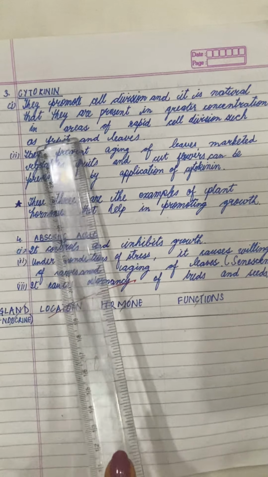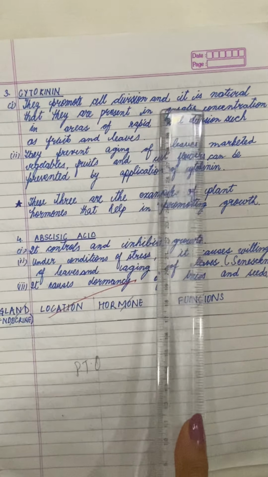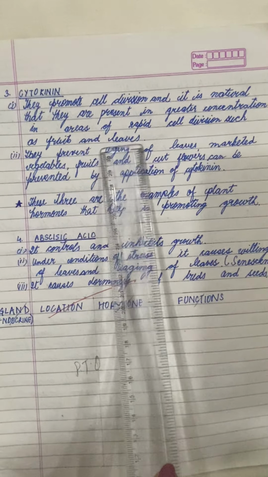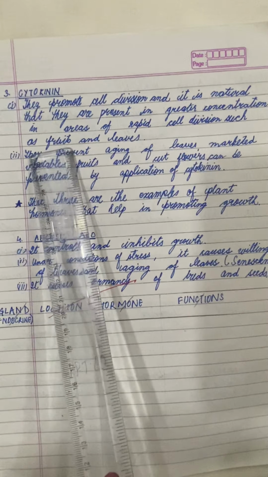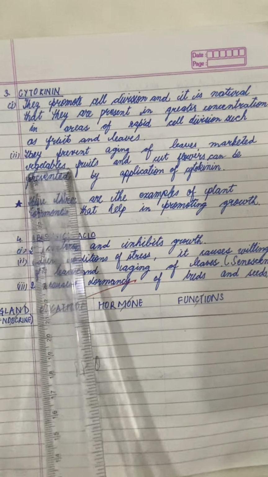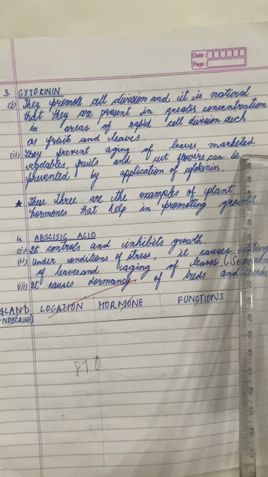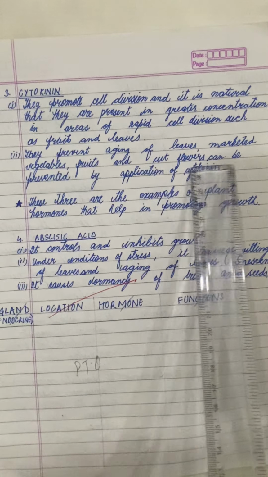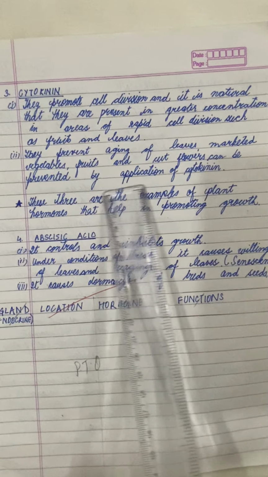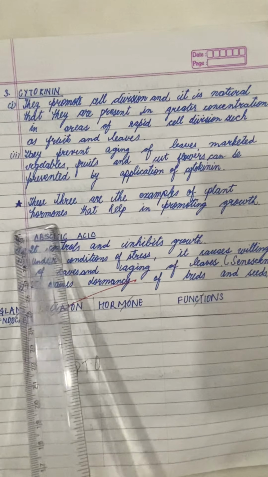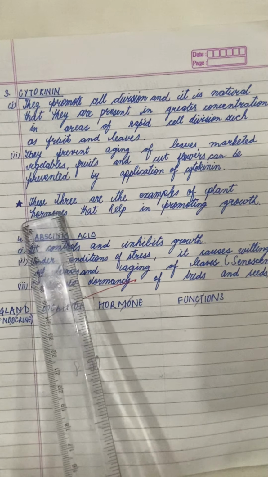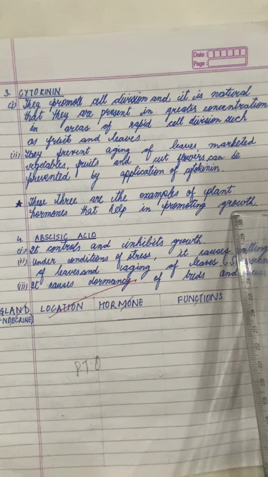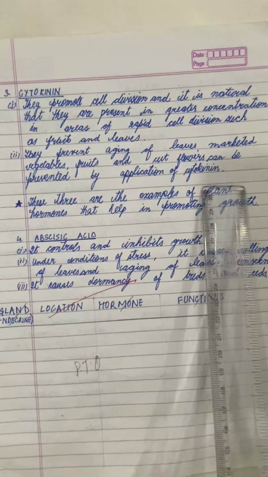Now cytokinin are the hormones which promote the cell division, and it's natural that they are present in greater concentration in the areas of rapid cell division such as the fruits and the leaves. So they also prevent the aging of leaves, and the aging of marketed vegetables, fruits and cut flowers can be prevented by application of the cytokinin. And these 3 are the examples of the plant hormones that help in promoting the growth, that is the auxin, the gibberellins and the cytokinins.